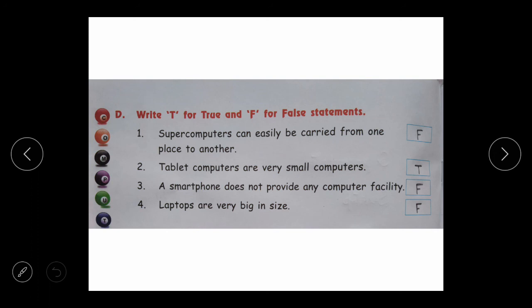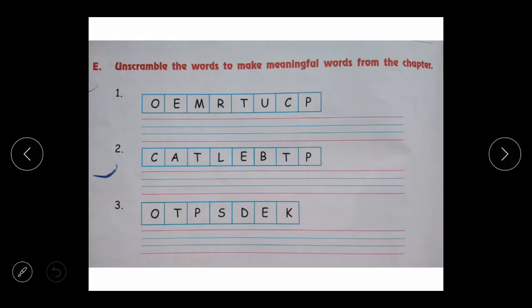Moving towards the next question, that is part E. Here the question is, unscramble the words to make meaningful words from the chapter. Here we are given some words. We need to change the order of these words to make meaningful words.